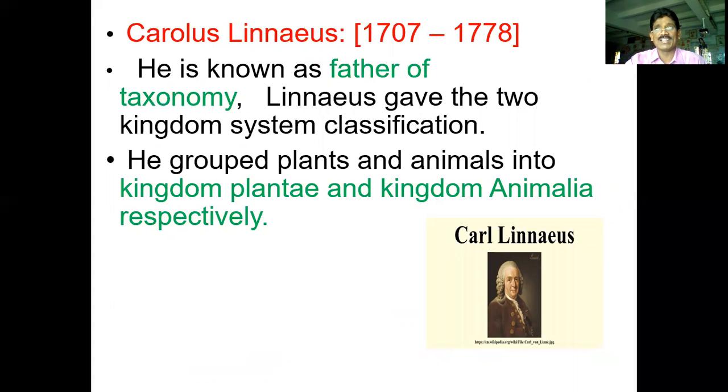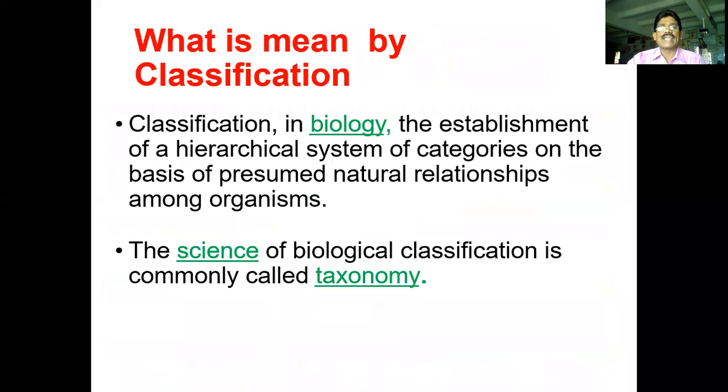What plants are there, how they survive, and how they can develop new organisms. They are identified. So he is the father of taxonomy, and he grouped plants and animals into the mentioned kingdoms, Kingdom Plantae and Kingdom Animalia. So he is the father of taxonomy.